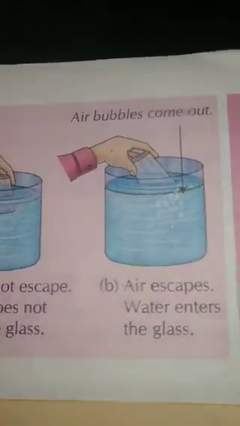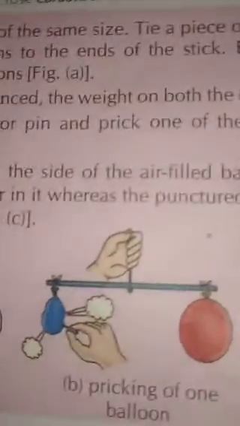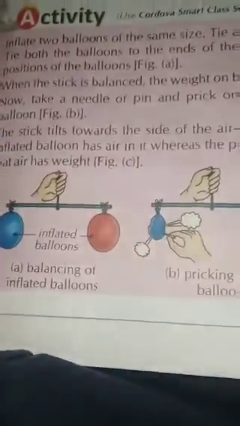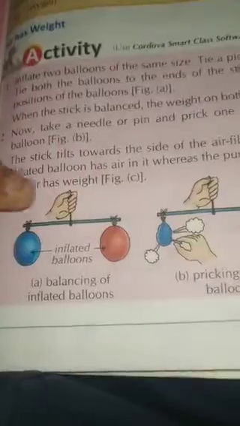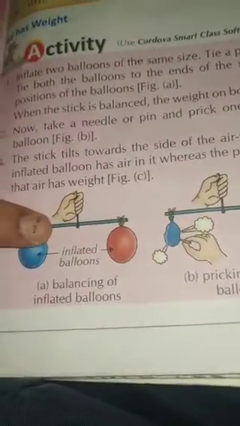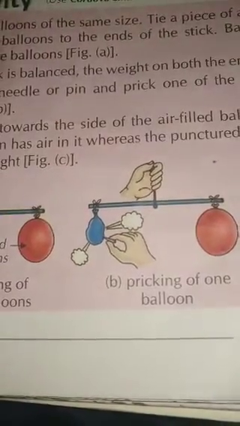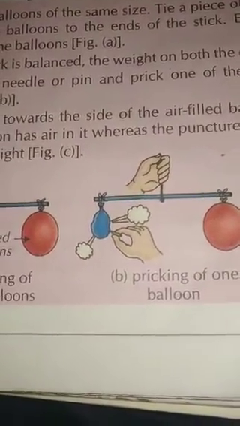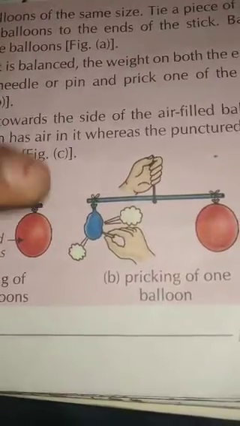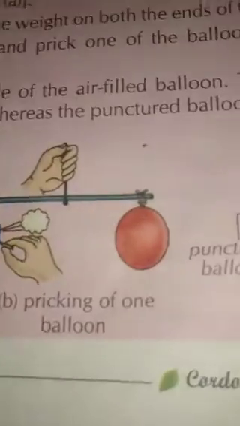Now the second one, air has weight. How can we prove this? See, we have tied two inflated balloons to one stick, and one we have punctured. Here it is like a common balance, you all know the common balance. So when you hold it like that, you can see the side that is inflated will go down and the other side will go up.